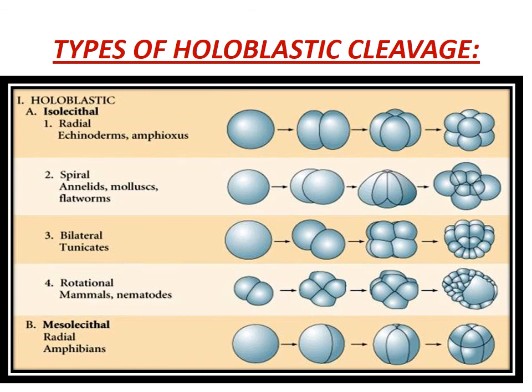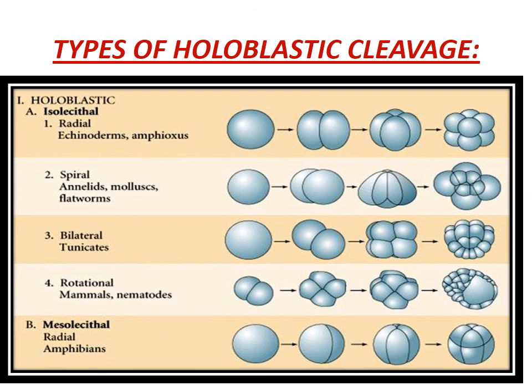These are the four types of holoblastic cleavage: radial, spiral, bilateral and rotational. Radial takes place in echinoderms, spiral in annelids, bilateral in tunicates, and rotational in mammals as well as nematodes.